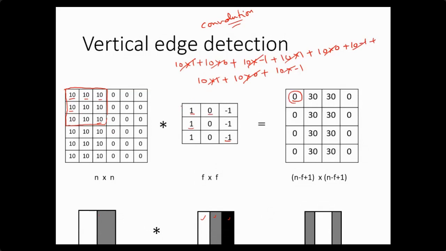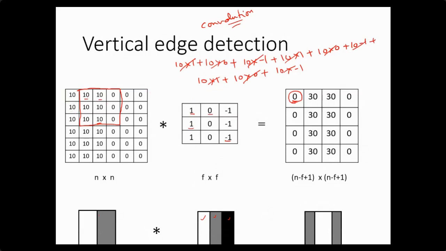So when I just put this mask onto this image at the top left corner, it will generate a single value, and this value is 0. Now I will move this mask by one column towards the right side. Now it covers this portion. So when it covers this portion, I will perform the same operation.